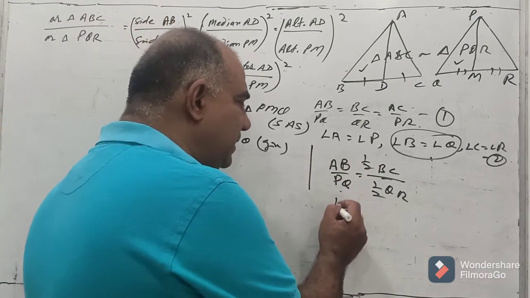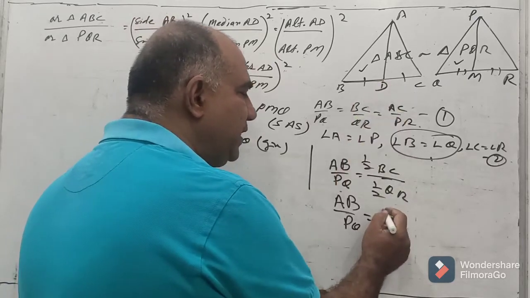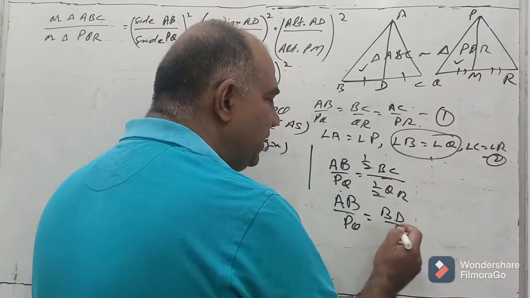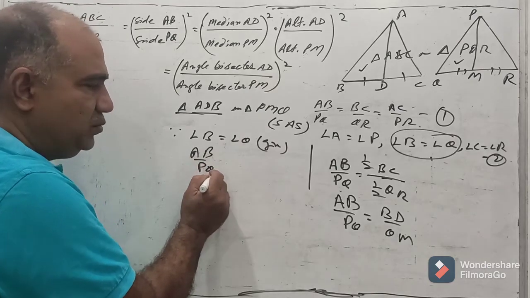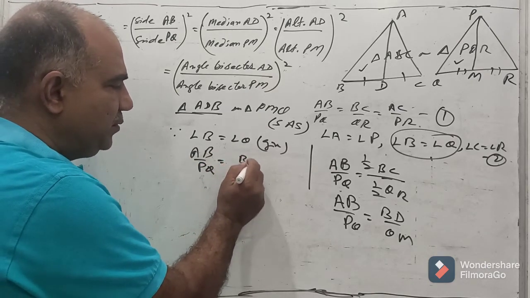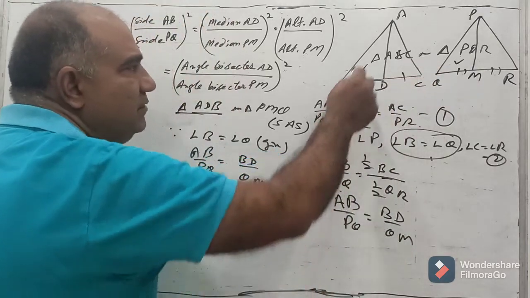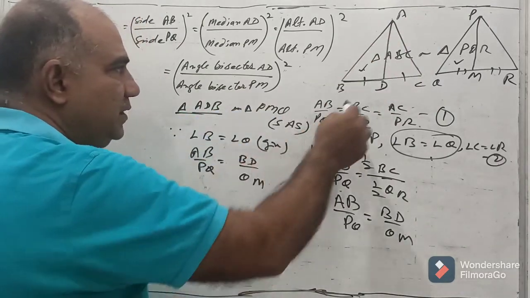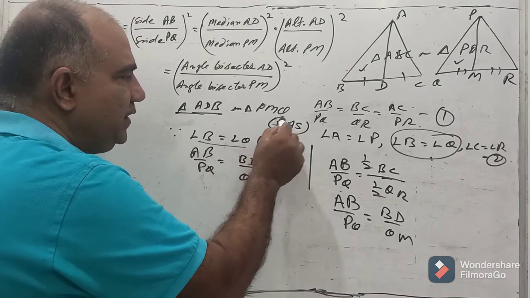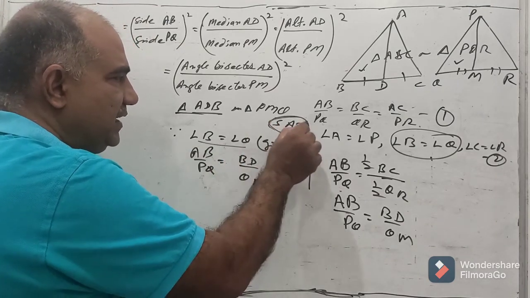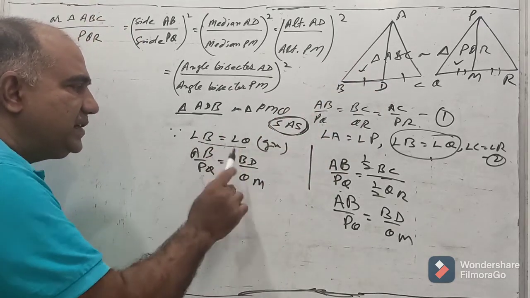So AB upon PQ can be written as half of BC can be taken as BD and half of QR can be taken as QM. So now AB upon PQ is equal to BD upon QM. So in these two triangles I have AB upon PQ and BD upon QM. Also angle B is equal to angle Q. So we can see that this qualifies SCS, side angle side criterion of similarity. So these two triangles are now similar.